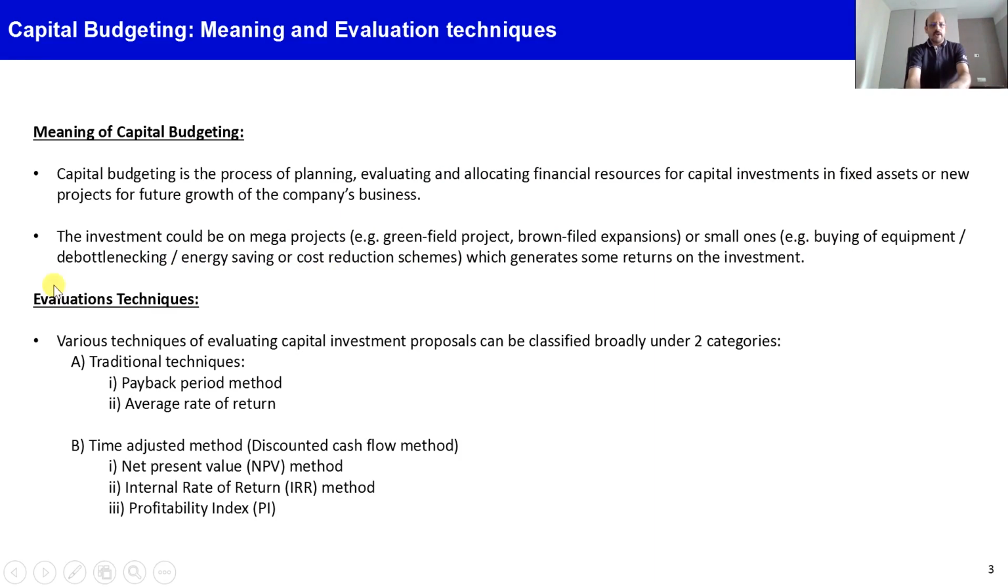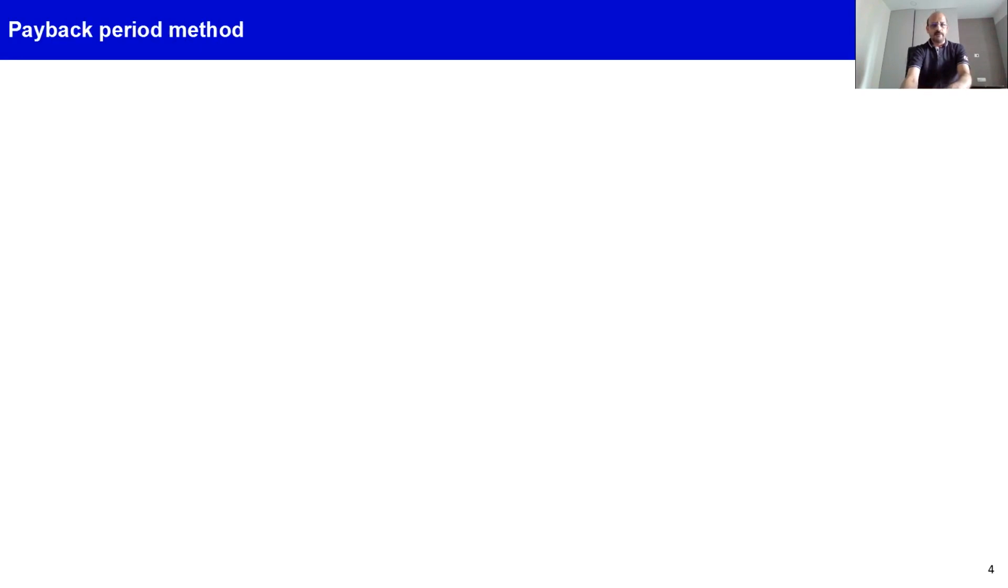So there are broadly two types of techniques we can classify for capital budgeting. The first is the traditional techniques, which are payback period method and average rate of return method. And the second one is the time adjusted methods, or we also call them discounted cash flow method, DCF method. Under DCF method, there are three types of techniques. First is the NPV, net present value method. The second is IRR, which is internal rate of return method. And the third one is profitability index. So we will explain it one by one.